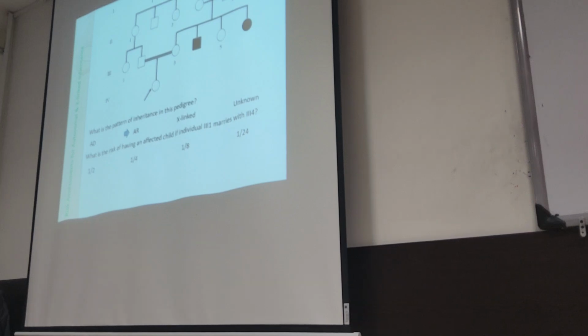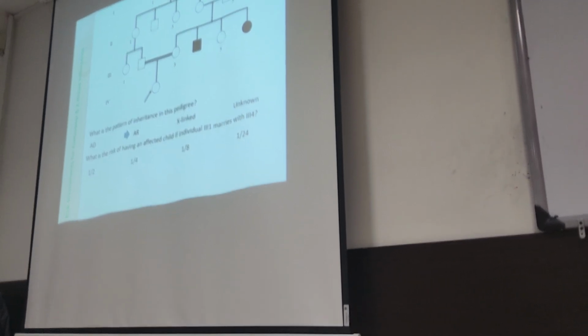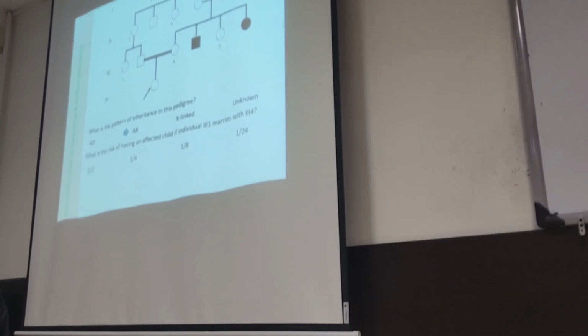What is the probability for 3-1? No, not 1 over 4, because it has an affected parent. What is the probability? Half? Impossible, how is this? Okay. Nobody can explain. Professor, we can. Can anybody explain how to calculate? Okay. Let me. Instead of 1 over 4 it would be 1 over 16.